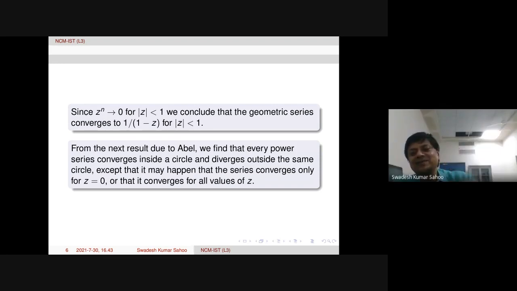The analytic continuation concept is there. For instance, you take 1 over 1 minus z, this function. If we write its power series, then we need to take the restriction mod z less than 1. Otherwise, simply z not equal to 1 is enough. We can extend analytically to the whole complex plane minus 1.